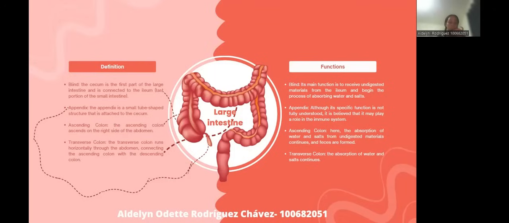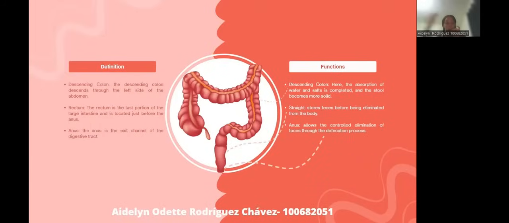Transverse column. The transverse column runs horizontally through the abdomen, connecting the ascending column with the descending column. The absorption of water and salts continues.